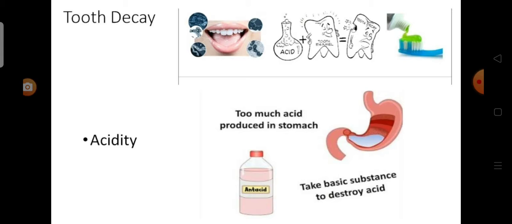If this happens again and again, ulcer will be formed in stomach and food pipe, which further aggravates the conditions. In order to neutralize it, antacids, which are nothing but weak bases like aluminum and magnesium hydroxides, are used. As a result, the acidity is removed.